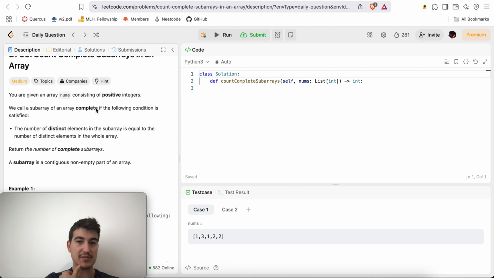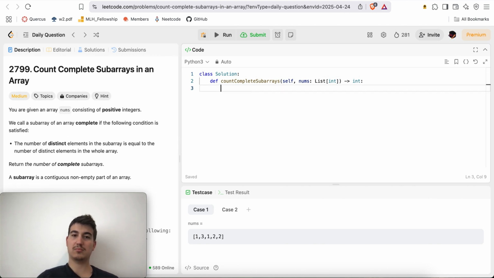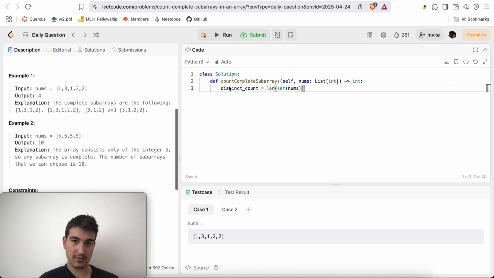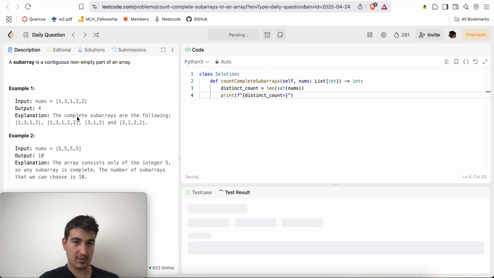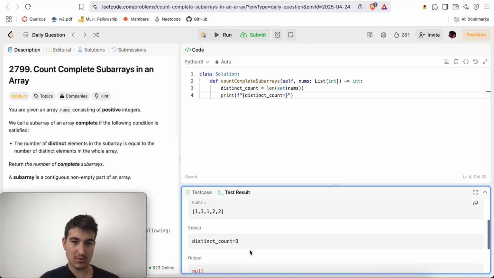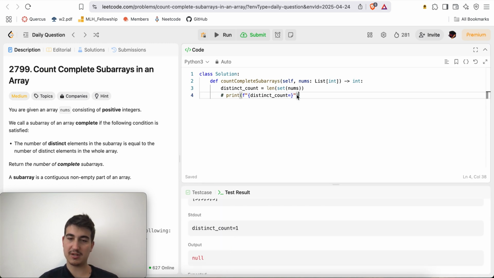Wait, this is actually kind of easy, right? Distinct count. Yeah, this is just going to be classic. This is actually going to be really easy.